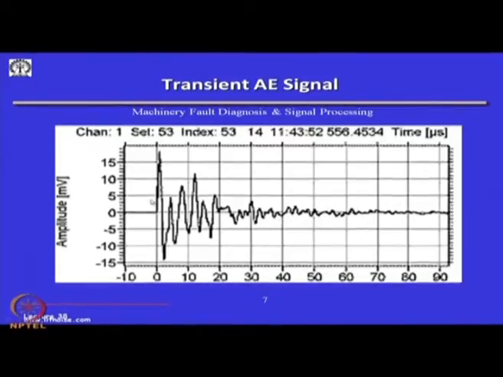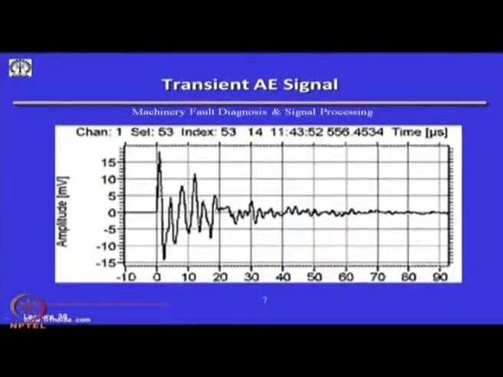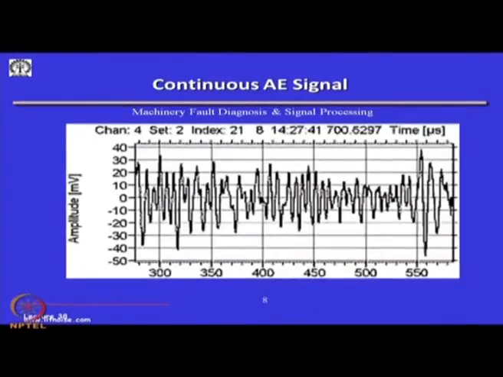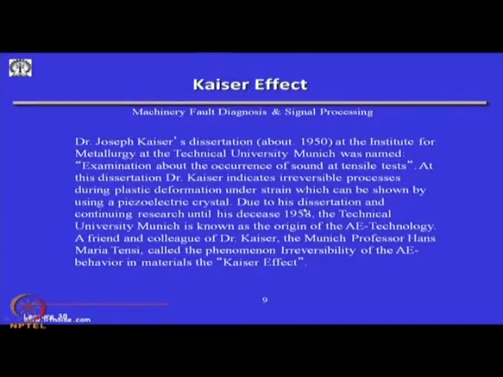And from this time domain signal, certain features could be found out, like the number of peaks beyond a certain threshold, and the number of peaks occurring in a time period. All this could be done through a simple analog processor. And as opposed to the transient signal, which was mostly a burst, this is what is known as the continuous signal. There is some sort of an energy signal, in some millivolt, that we get in a particular time waveform of the continuous AE signal.